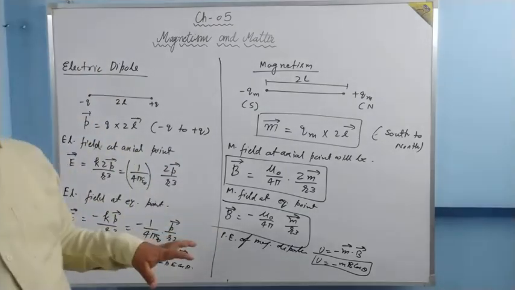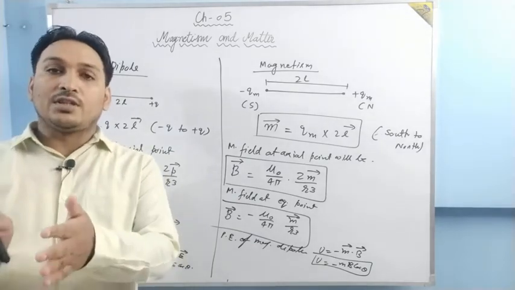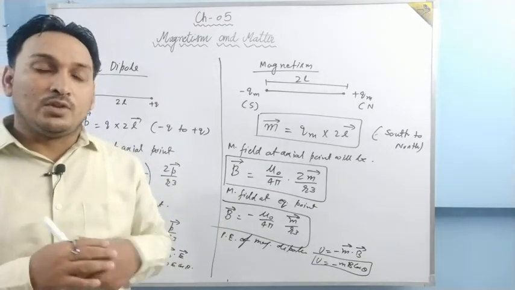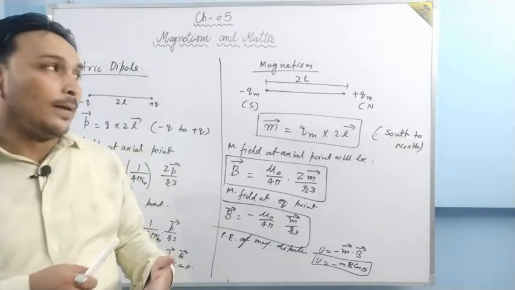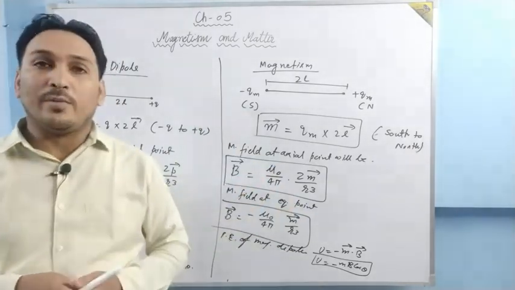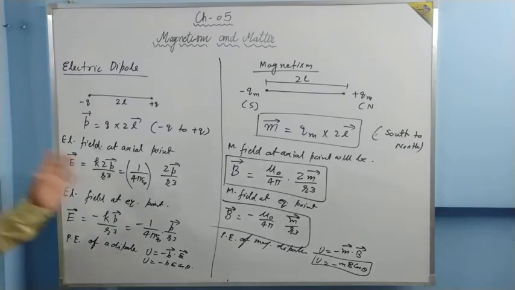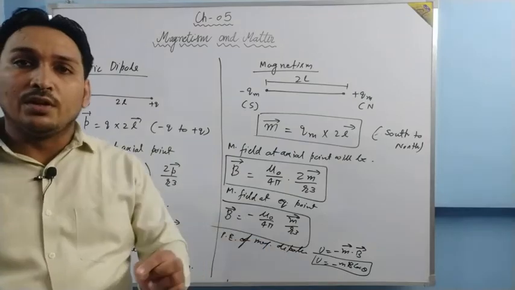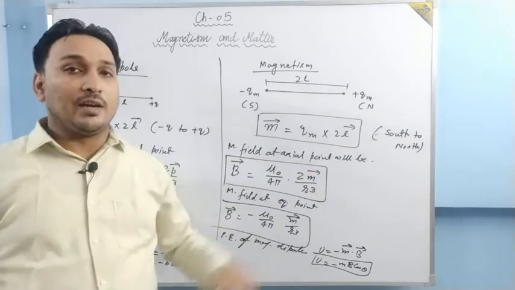I am telling you so that you can have an idea that the study of magnetism is going just as it goes in electrostatics. What you need to do is change the variables accordingly. For magnetism, you write the variables of magnetism. For electrostatics, you write the variables of electrostatics. The formula will remain the same. Is it clear? It is not there in your syllabus, let me be frank with you, but you need to understand this. Is it clear? So this is the concept of magnetic dipole moment.